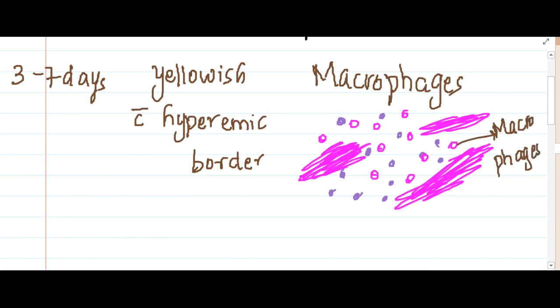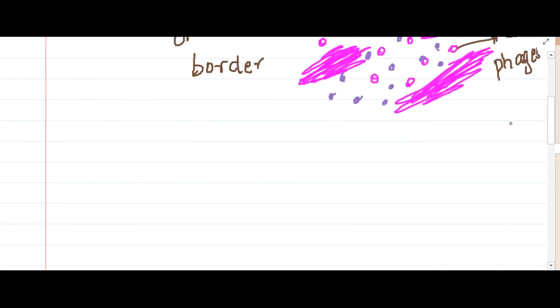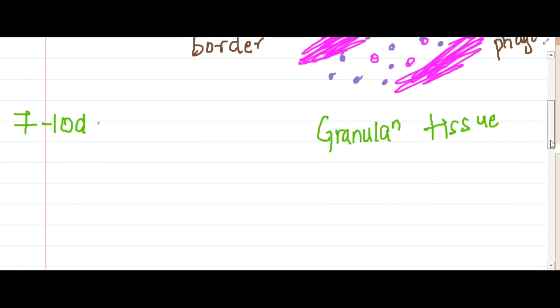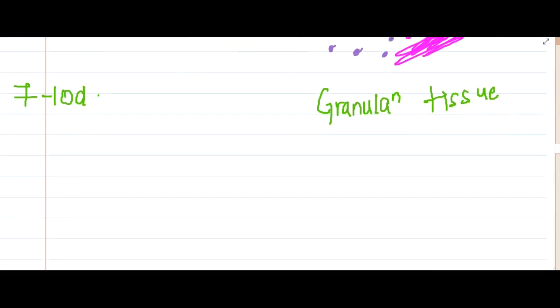Now the last picture is 7 to 10 days. From 7 to 10 days, you don't need to know about the gross findings. You will see granulation repair, granulation tissue, in 7 to 10 days. Now most of the coagulative necrosis has been broken down.